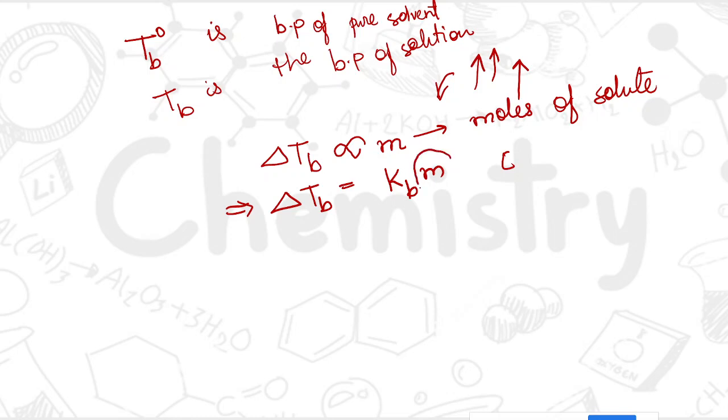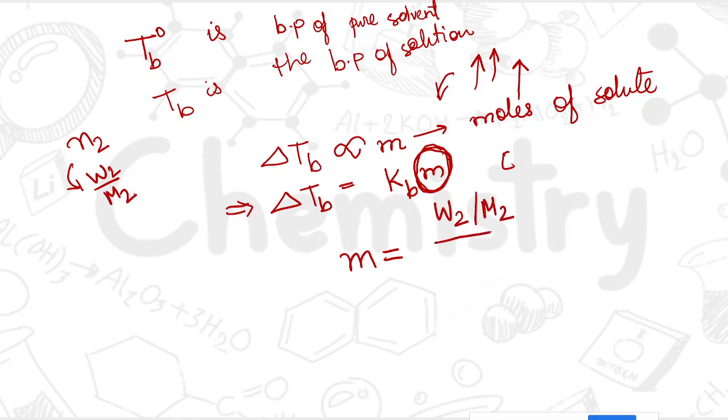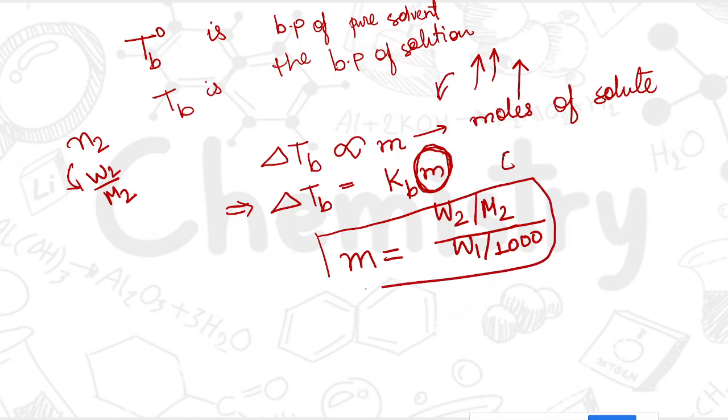Now for the formula of M, we have to replace this M also here, just as we have replaced it in that N2. In case of N2 we have replaced it by W2 by M2. Similarly here for the molar concentration, that is the molality. Molality is defined as the amount of solute dissolved in 1000 gram of solvent. So molality will be given by W2 by M2 by W1 by 1000. This is the formula for molality M.